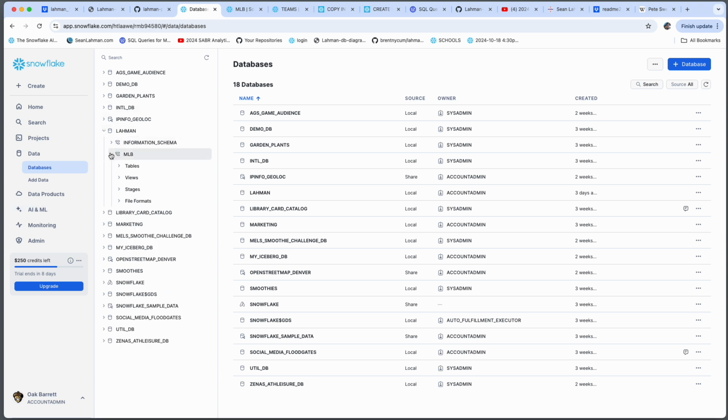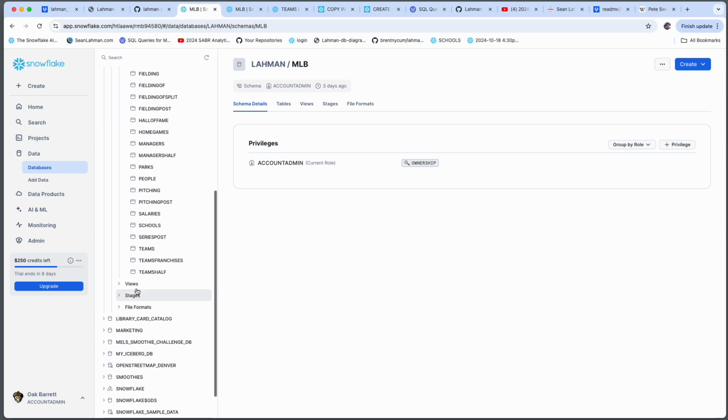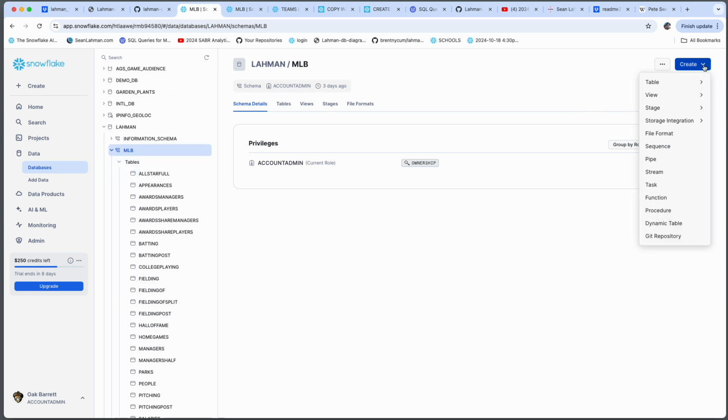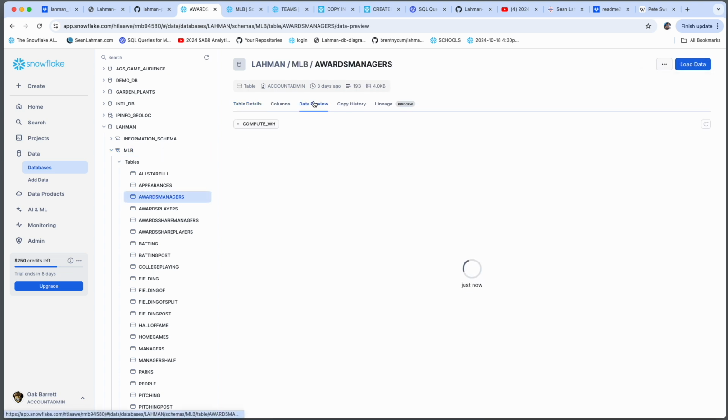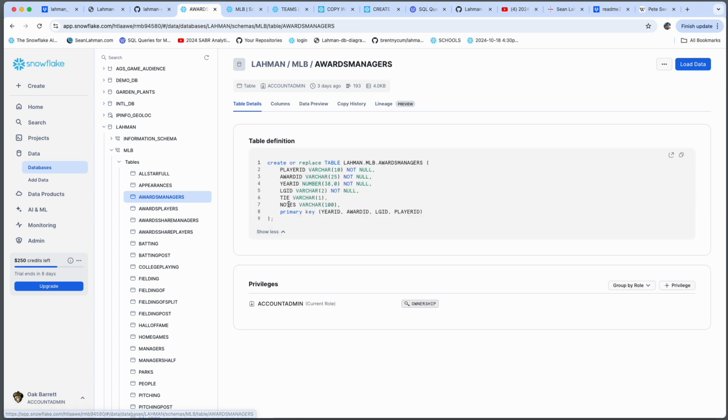I love how you could go in and look at your objects, your schemas, be able to create new objects with the click of a button. Go into a command line to a worksheet, or you could download SnowSQL for your laptop. That's great. Been doing that type of stuff for years. But a GUI is nice. It's easy to copy, look around, see data previews, data lineage, being able to just copy DDL and whatnot straight to the clipboard without trying to format things. So there's been a lot of nice shortcuts that it's been fun to use.